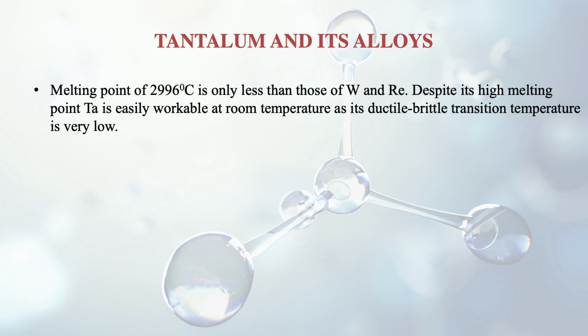After discussing niobium, we move on to tantalum and its alloys. Tantalum has a slightly higher melting point than niobium, 2996 degrees centigrade, and its melting point is less than that of only tungsten and rhenium. Despite its high melting point, tantalum is easily workable at room temperature as its ductile-brittle transition temperature is very low. Like we read just before this, tantalum is very good even at low temperatures of around 4 Kelvin. It maintains its ductility.